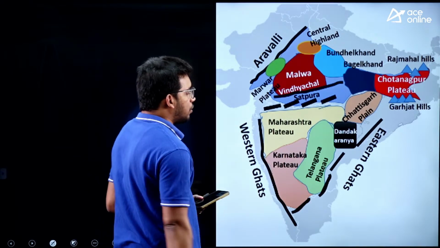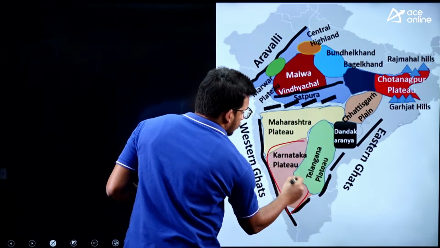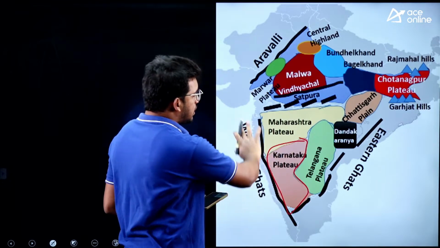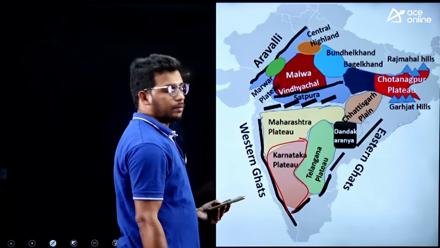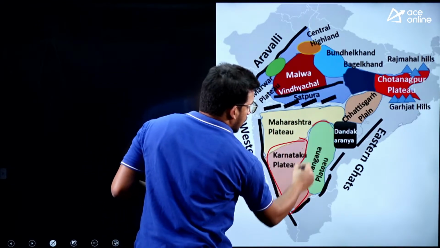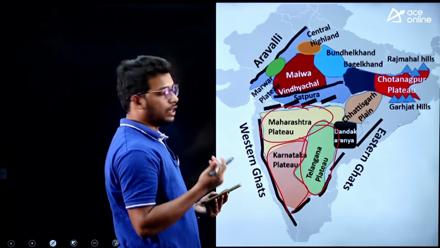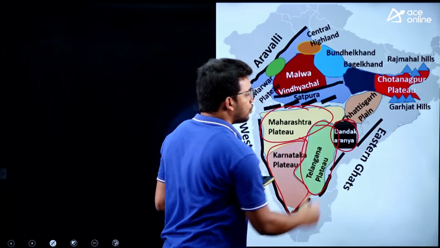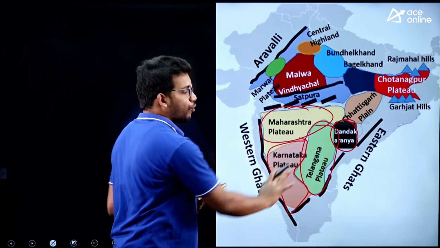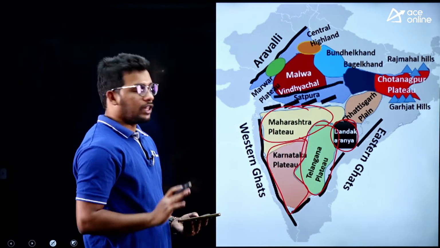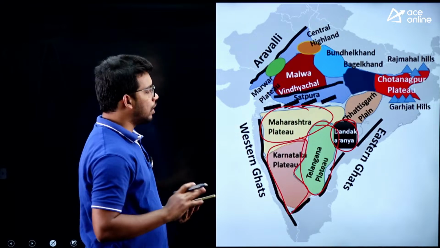So these are the plateaus. Karnataka plateau is the southernmost one out of this Deccan plateau. Deccan plateau is the southern region. Then we have Telangana plateau, then Maharashtra plateau. So try to remember these 3 as a set with the connection to Dandakaranya. These are the 4 plateaus in the southern region. They will ask you in which part, and you have to answer it.